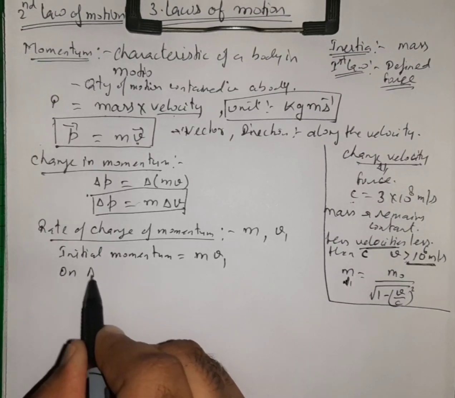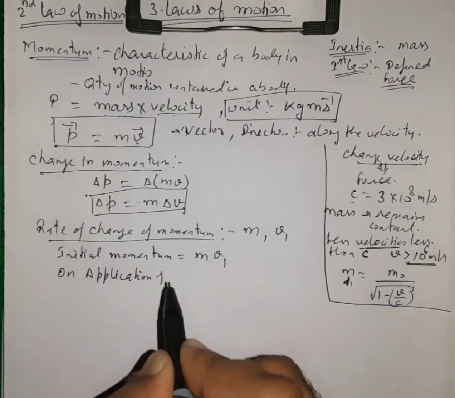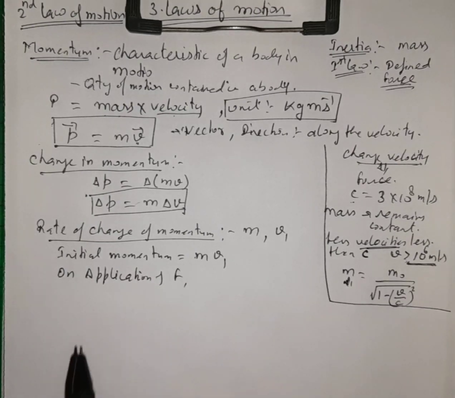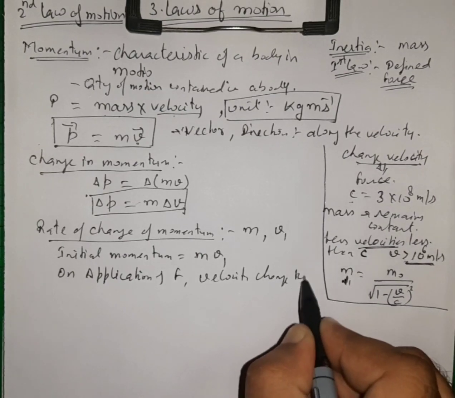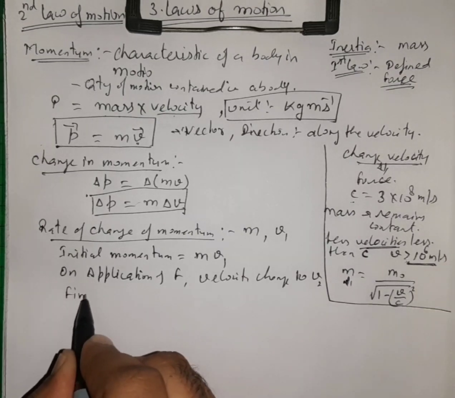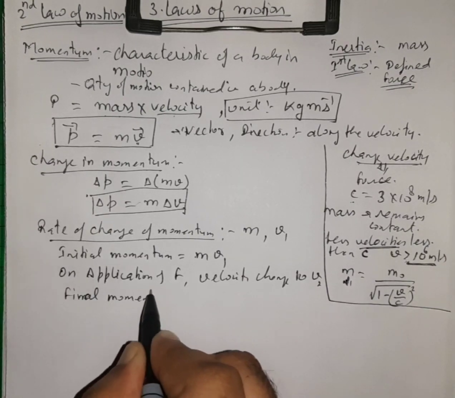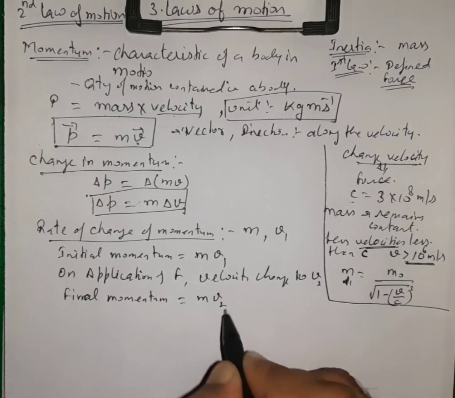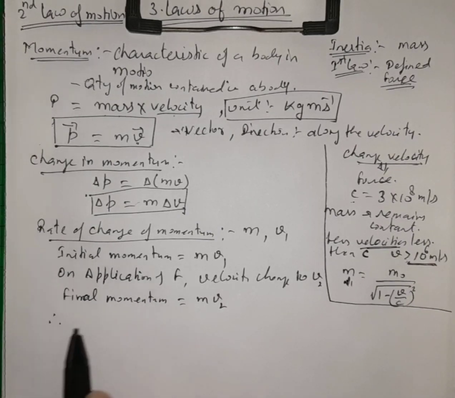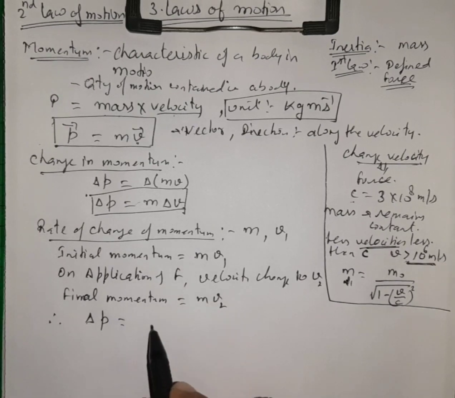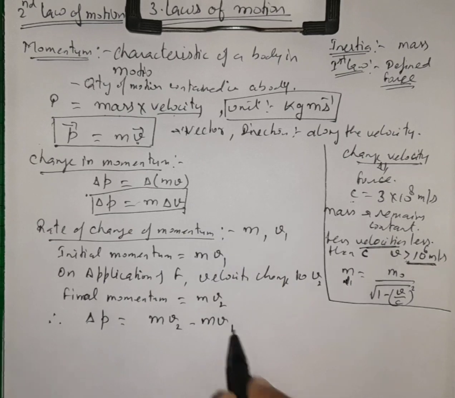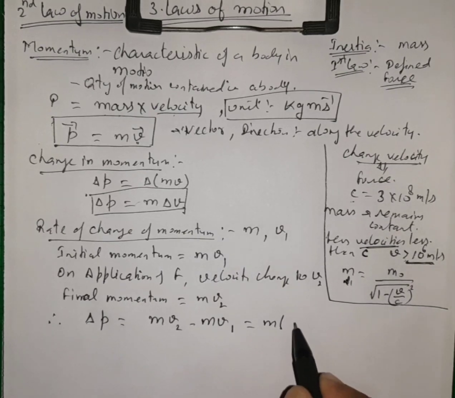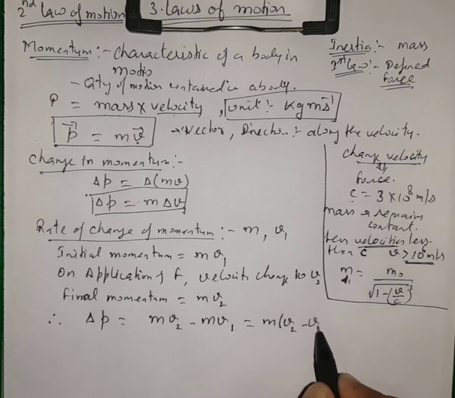On application of force F, the velocity changes to v2. Now the final momentum will be m multiplied by v2. Therefore the change in momentum, delta p, will be equal to the final momentum minus the initial momentum, mv2 minus mv1. Taking m common, it is m multiplied by v2 minus v1.